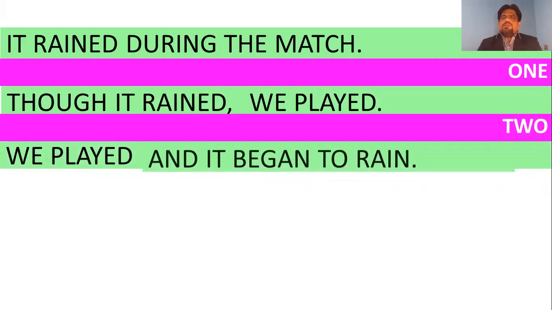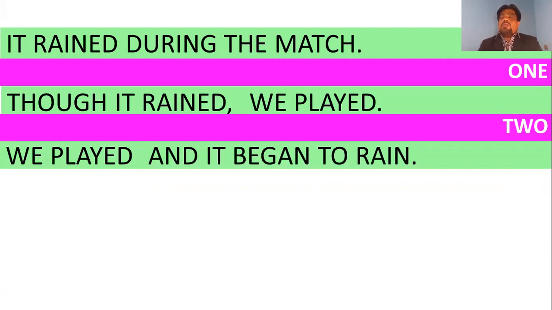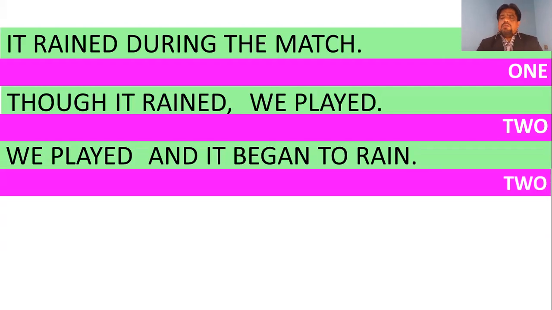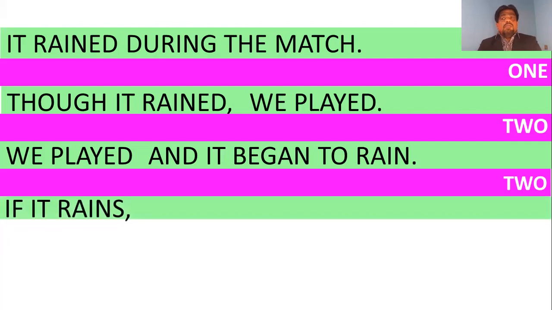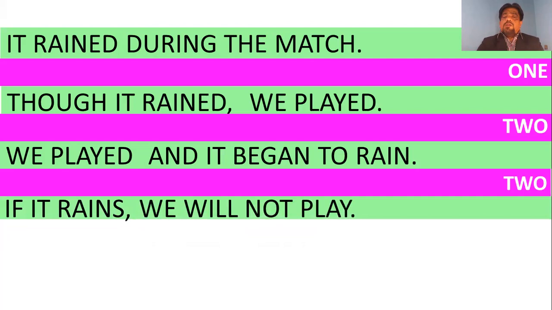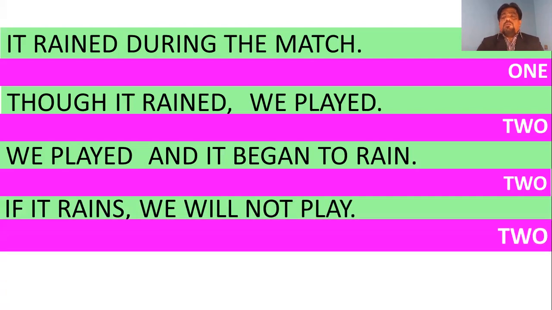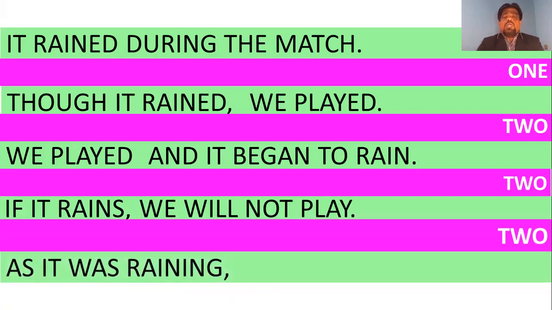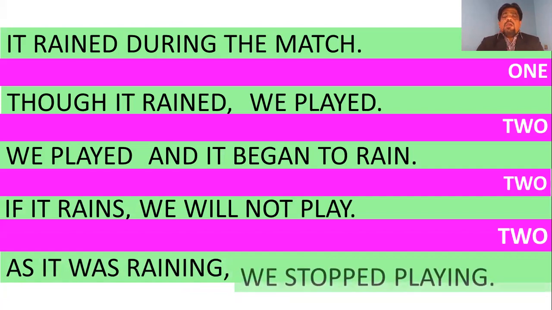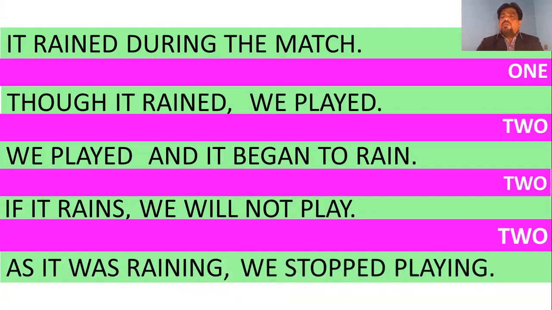And what could be the next? "It began to rain." Definitely, we felt that there are two sentences, and without confusion we said that it is a two-sentence line. What could be the next one? "If it rained, wonderful," one sentence, "and we will not play," another, therefore it is two. And then "as it was raining," one sentence we felt, and "then we stopped playing," two we felt, therefore we said two.